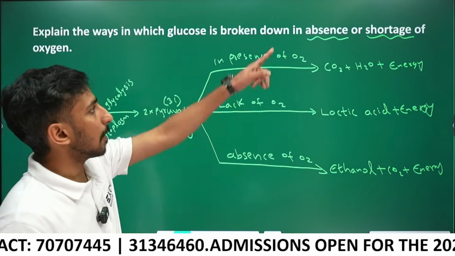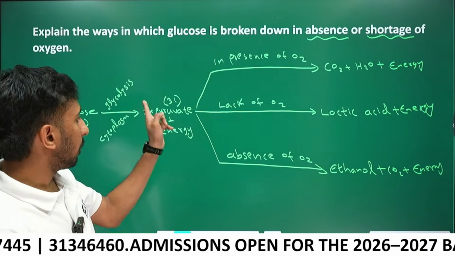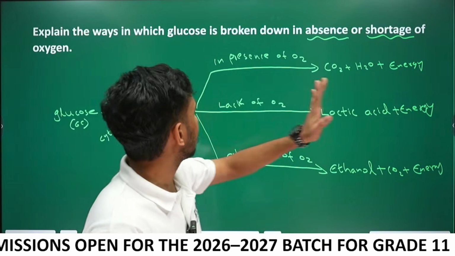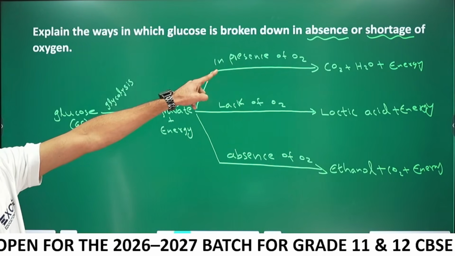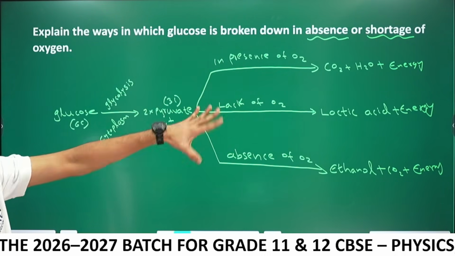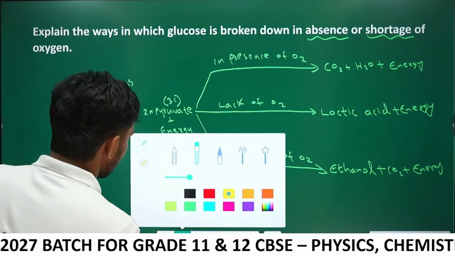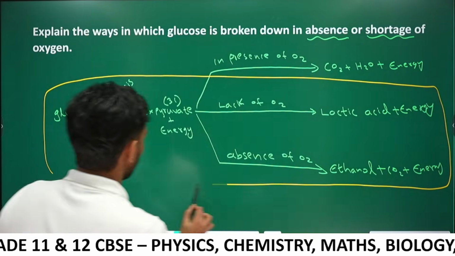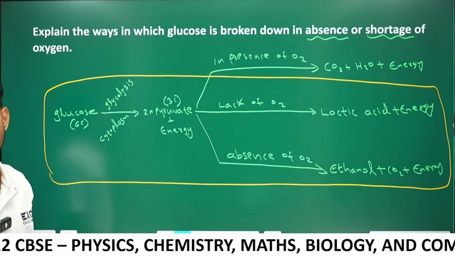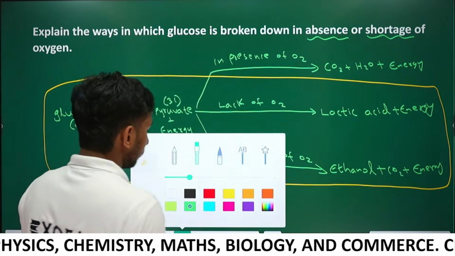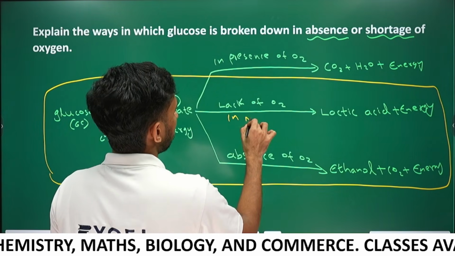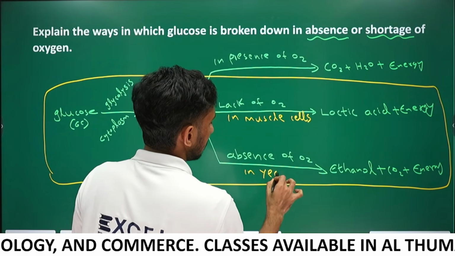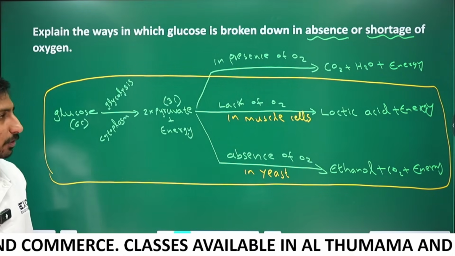So when there is absence of oxygen, the breakdown process is like this. When there is lack of oxygen, the breakdown process is like this. Explain the ways in which glucose is broken down in the absence or shortage of oxygen. So these 2 are the answers. The first one occurs in muscle cells, and the second occurs in yeast. Okay, that's it for this question.